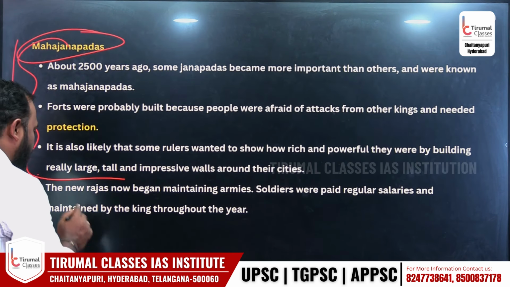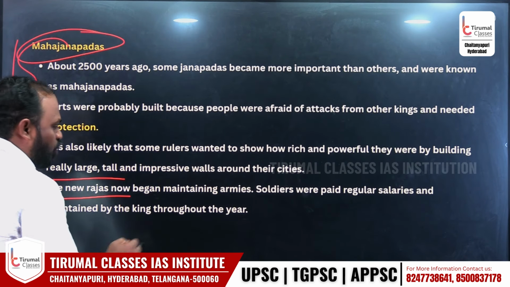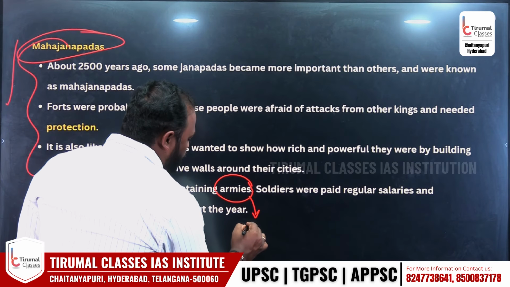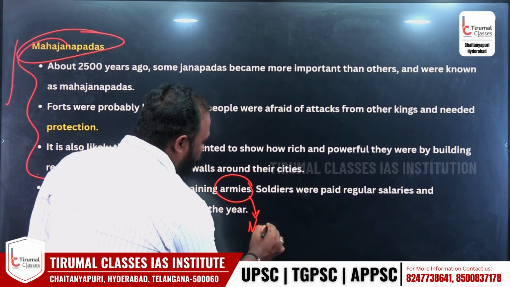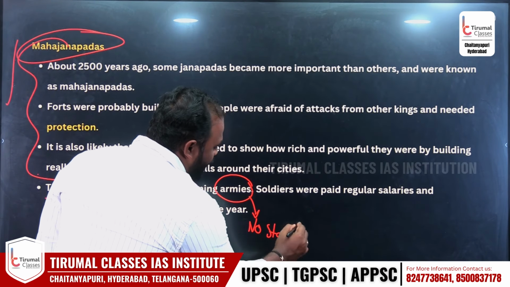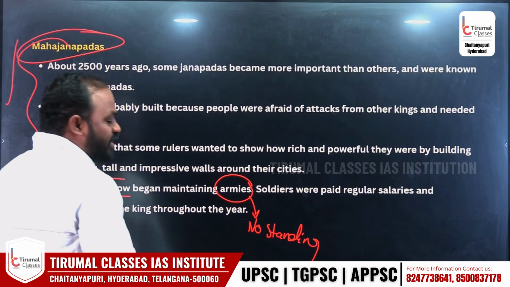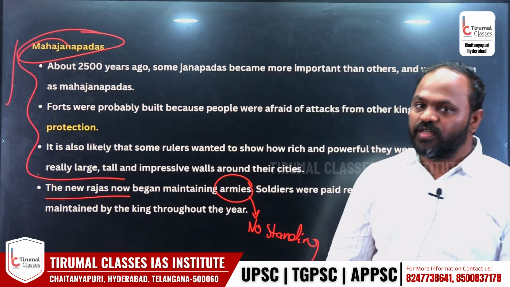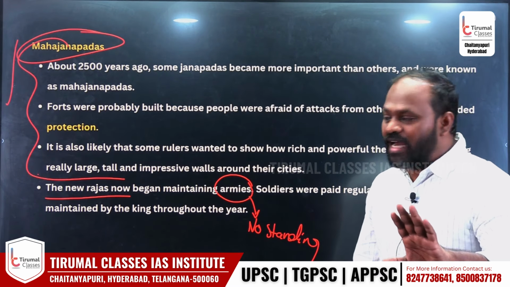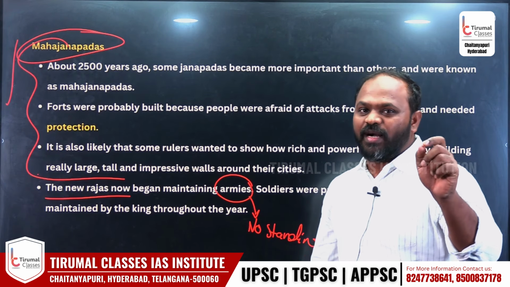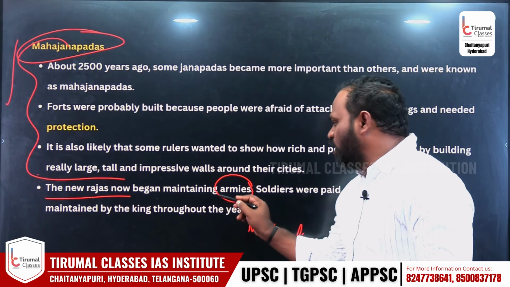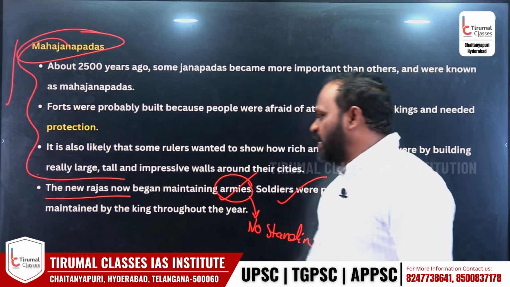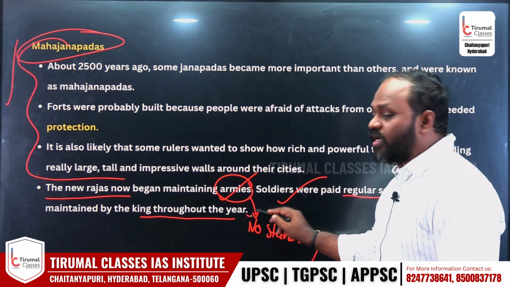Look here, very important. The new Rajas now began to maintain armies. If you remember from the previous class, I said there was no standing army. There was no standing army at the time of ancient men or prehistoric times. The leader was situational. I told you there was no standing army. But by the time of Mahajanapadas, they maintained what? A standing army. Soldiers were paid regular salaries, maintained by the king throughout the year.